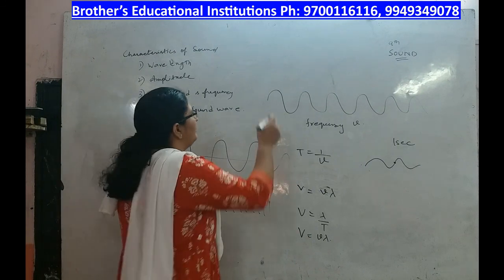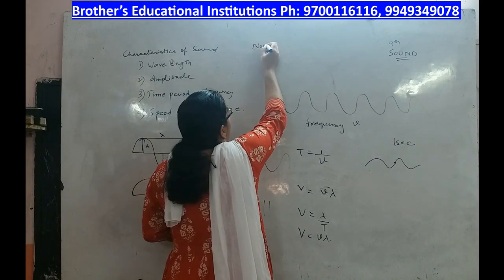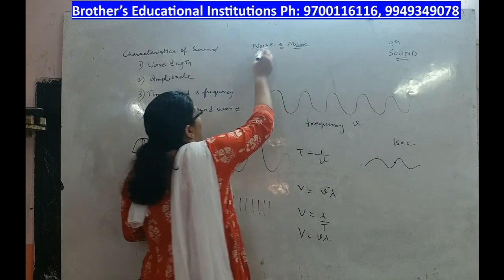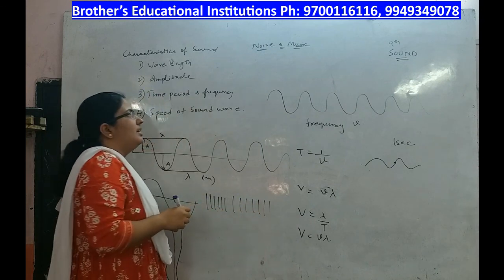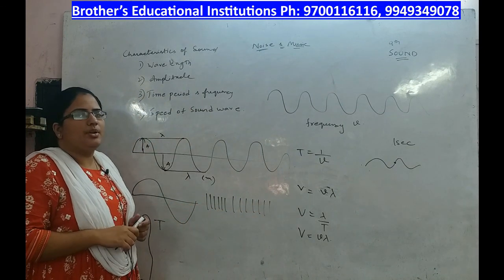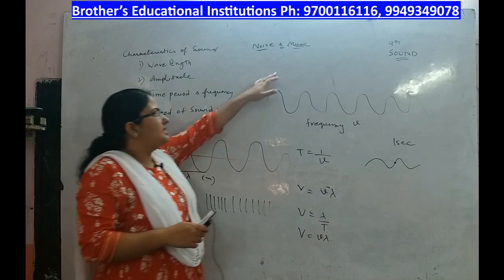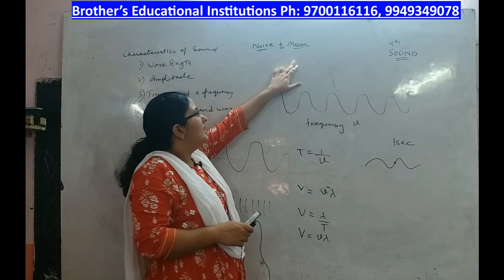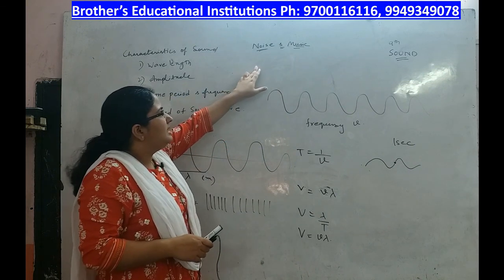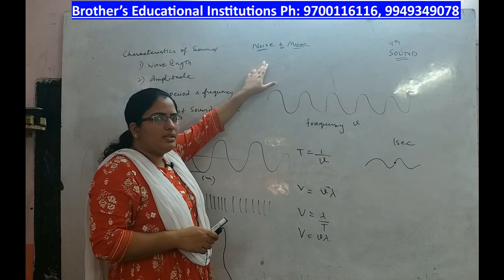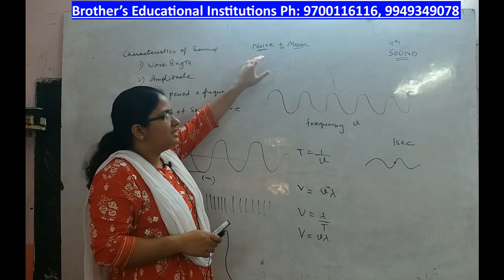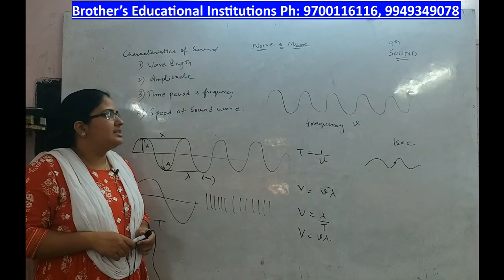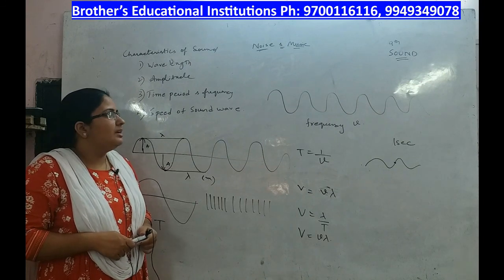Next we have noise and music. If the sound produced is pleasant to hear, then it will come as music, because the sound produced is in a systematic way. If it is produced in a disturbing way, if it is unpleasant to hear, it is called noise. In our next session we shall discuss about characteristics of a musical note.